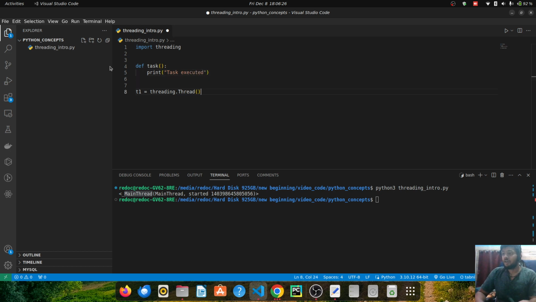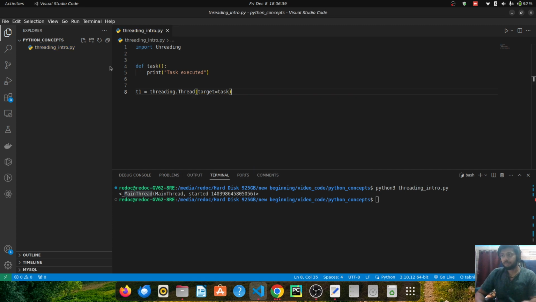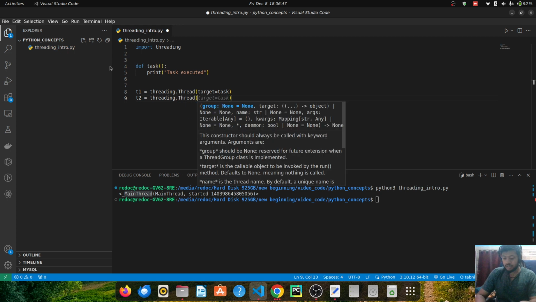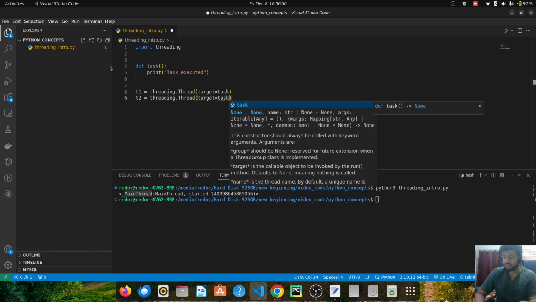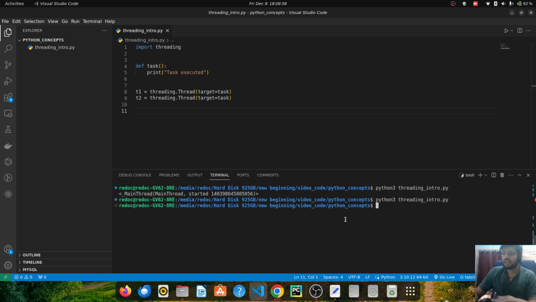Now I want my thread T1 to run this task in a separate flow. I can say the target of my T1 thread is task, the function name. I can create one more thread T2 and say threading.Thread, and assign this thread the same task. And if I just run my program now, you will see that nothing is printed because we need to create these threads and then start these threads as well.